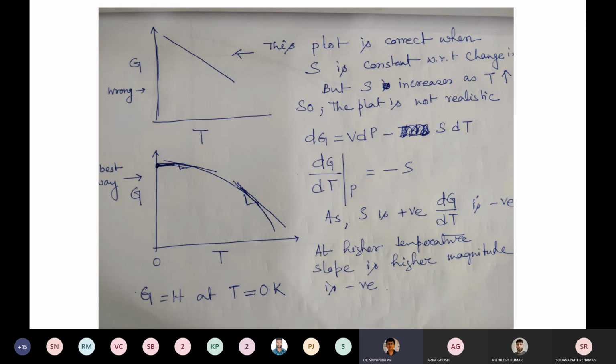And if you go to 0 Kelvin, what will happen? At 0 Kelvin, entropy is 0. Why is entropy 0? Because Cp is 0. And why is Cp 0? Because there is no vibration. So the thermal entropy contribution at absolute 0 is 0. So at absolute 0, what is G? G is directly equal to the enthalpy, G equals H. This concept is very important to understand the transformation from one phase to another phase, one state of matter to another. Later on we will check that.